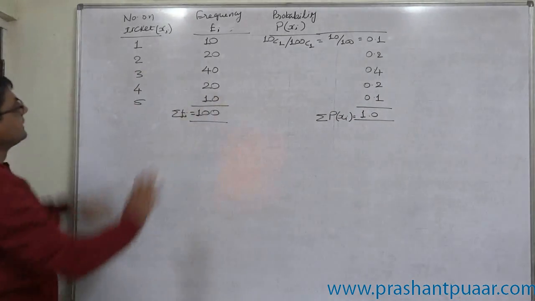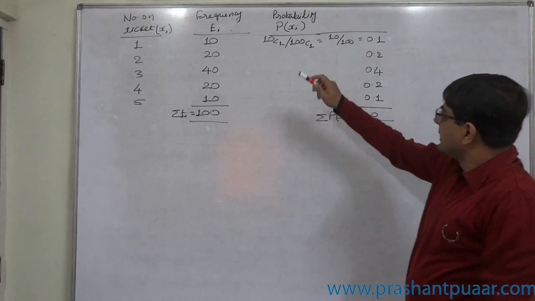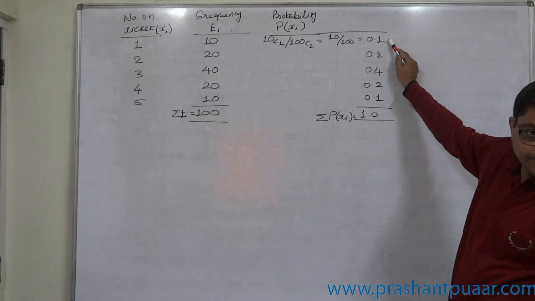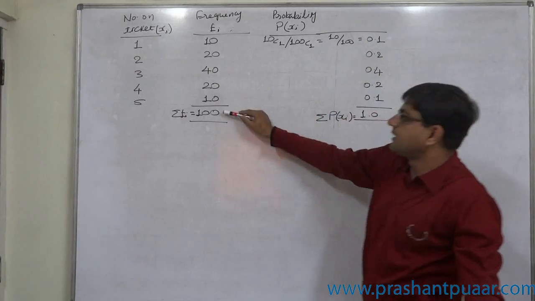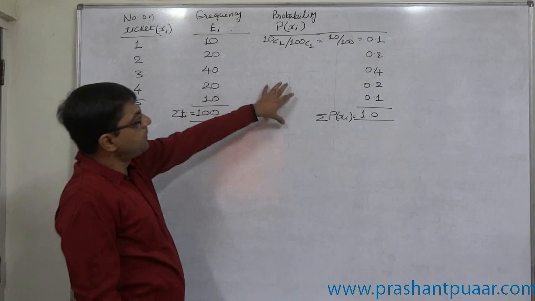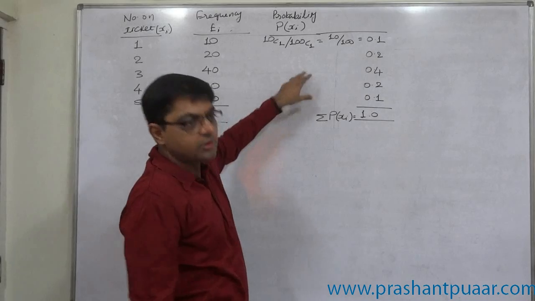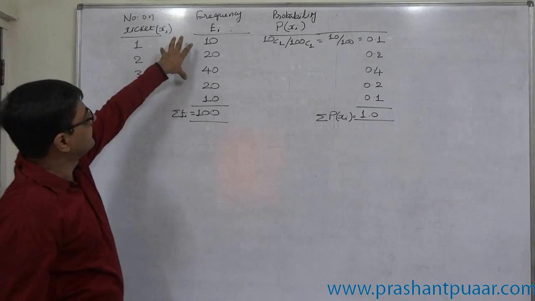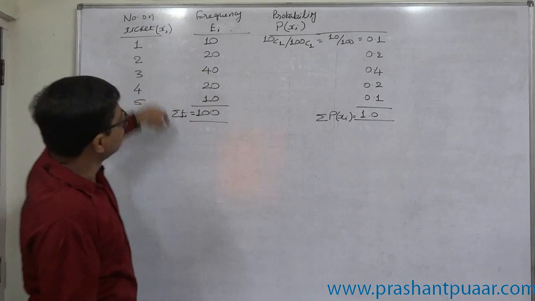So this is the case of discrete probability distribution. Remember, this is actually relative frequency. This probability is nothing but relative frequency, individual frequency divided by total frequency. So this is known as frequency approach or relative frequency approach to find the probability. Or many times, remember, it is also called the empirical approach to calculate the probability, because this is reality.